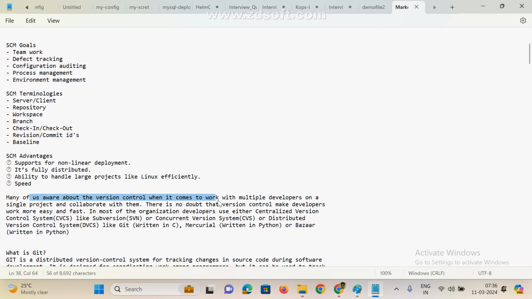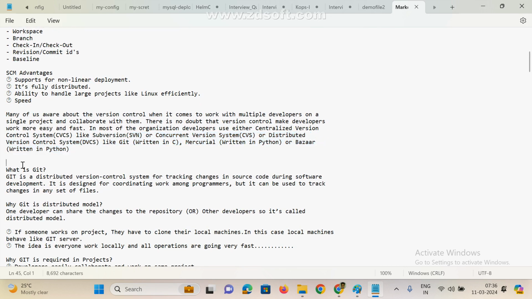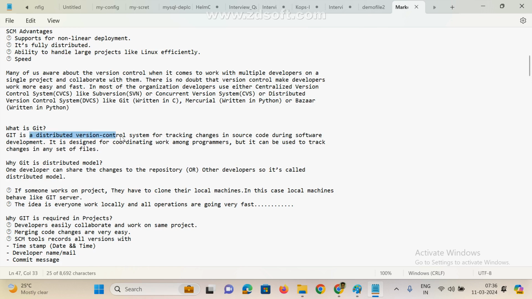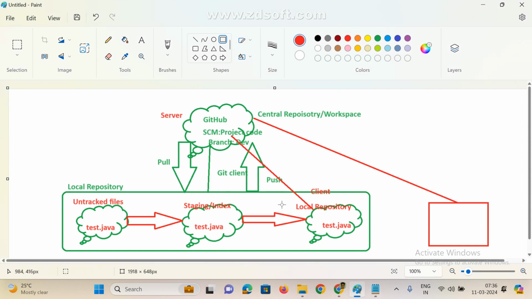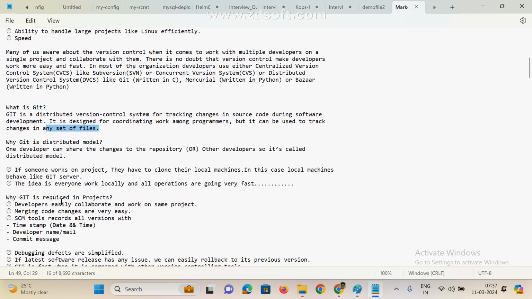These are the tools. Now see here, why Git? Git is a distributed version control system for tracking changes in our source code during the software development cycle. It is designed for coordinating among multiple programmers and tracking their changes in a set of files. Whatever we want, we can track it. So Git is the distributed version control system, and these are some of the SCM tools and their advantages.